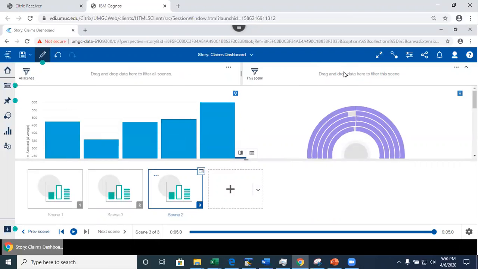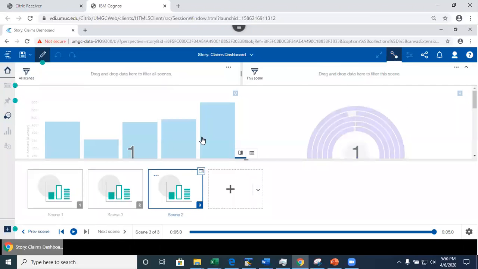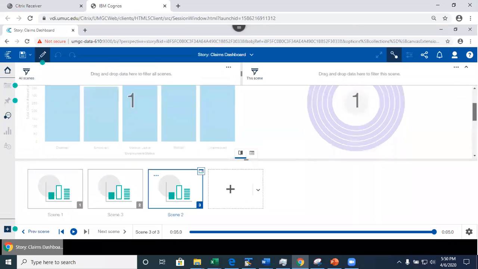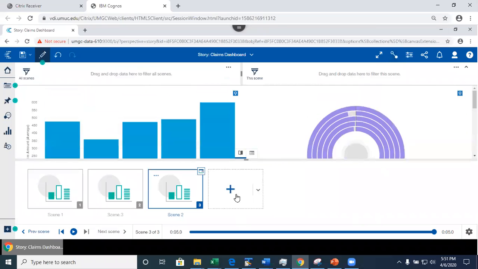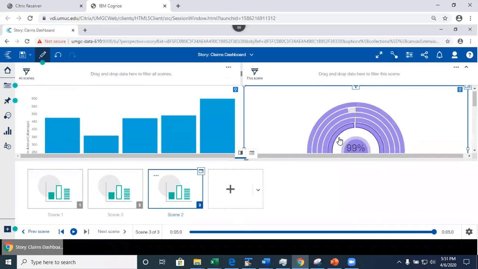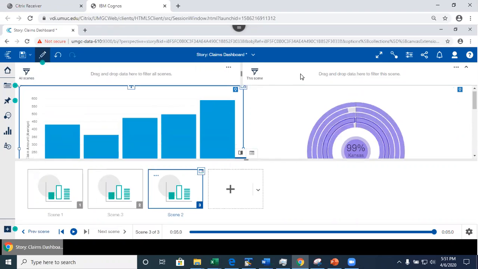Similar to what we saw in the dashboard, all visualizations in the same tab are linked. See this? If I click here, see this? All of these visualizations belong to the same group. This is a similarity with the dashboard. These are linked. What it means is this: if I select one state in here, the data on the same tab should be filtered for the same state in other visualizations, because I'm using the same data source, right? So visualizations on the same scene are linked.